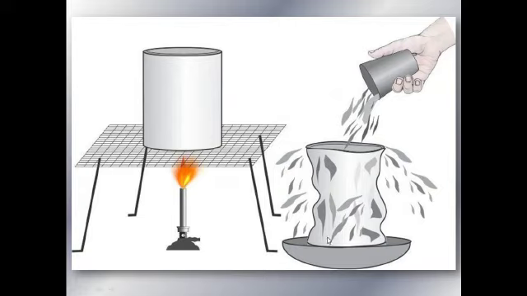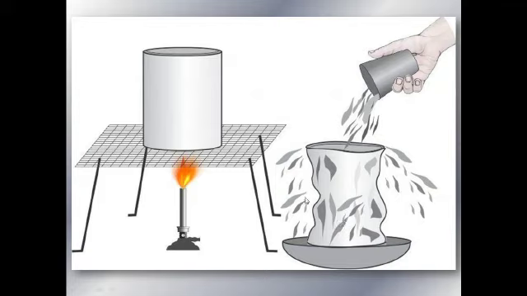Then you keep it here and start putting cold water on it. With the help of cold water, the steam formed inside starts converting into water, and suddenly the pressure inside the can decreases.